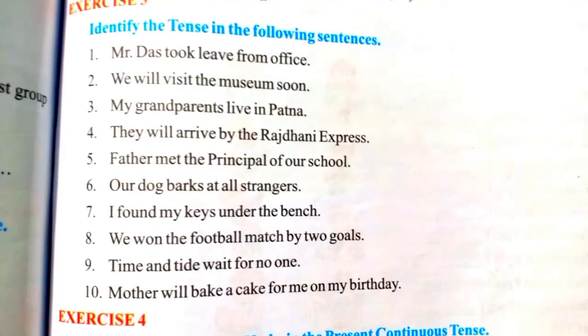Exercise number 3, identify the tense in the following sentence. Now see the verbs are given in the sentences and according to the verbs we have to find out the tense. We have to get the correct tense. See the first one, Mr. Dash took leave from the office. Verb is took. It is in the past tense form, so the sentence is in past tense.